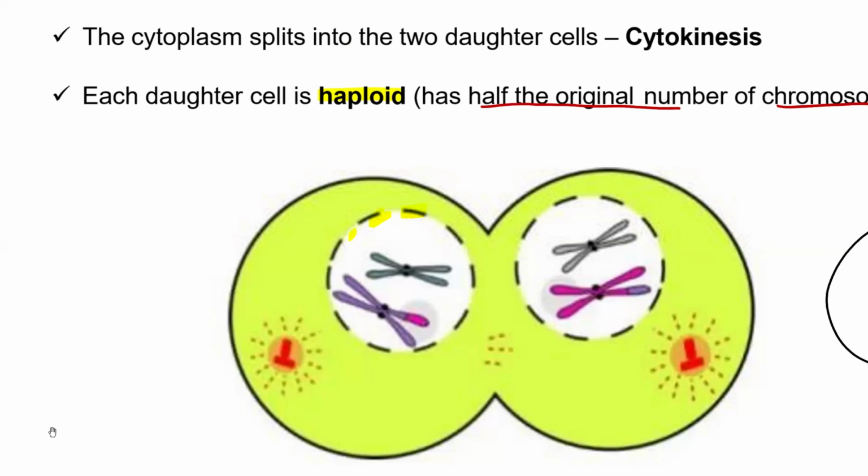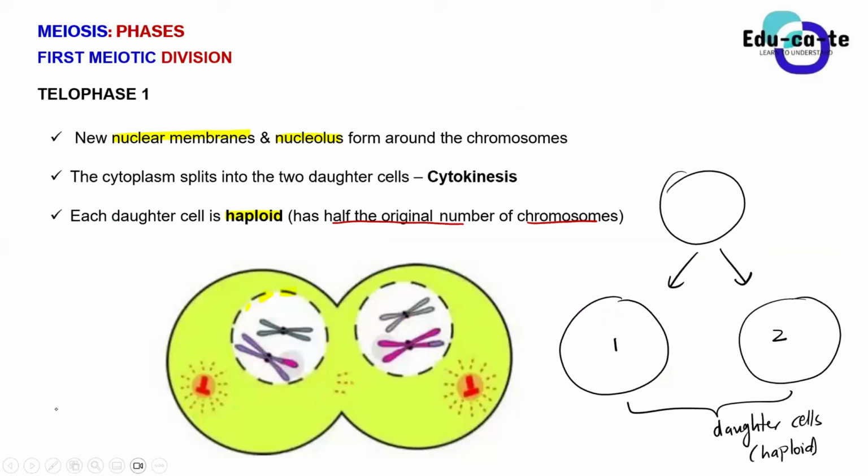And haploid, what does it mean? It means that they've got half of the original number of chromosomes.